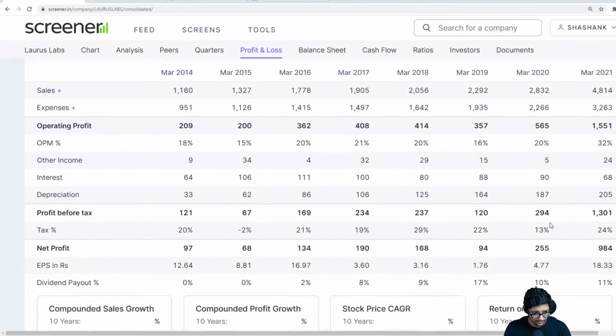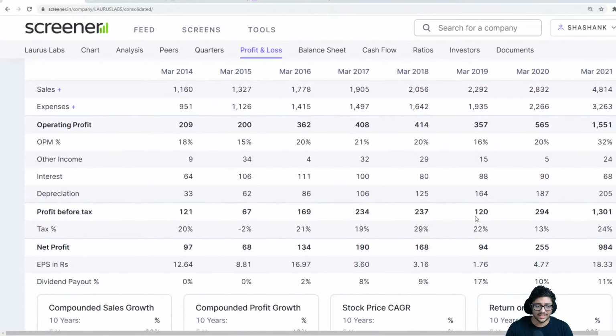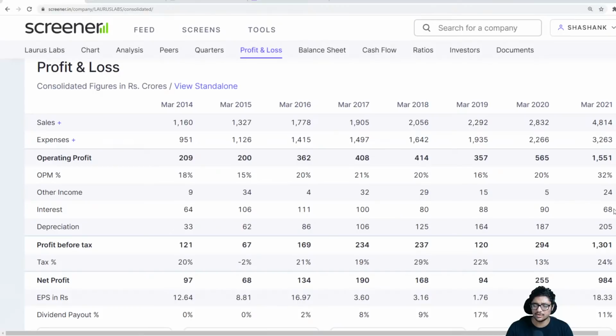Okay. Now, see another thing, all this is fine. We look at interest, look at the interest. Interest is 68 crores that they have paid, but they're making 4,800 crores. So I'm like, okay, you know what? This is negligible compared to the amount of money they're making operating profit. Their operating profit is 1511 crores and their entire interest rate is 68 crores. So that is fine. I'm like, okay, that's completely all right.